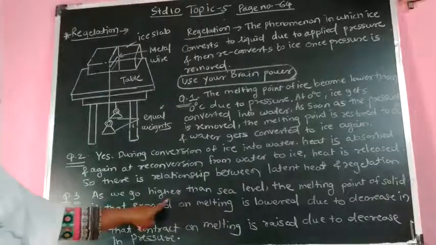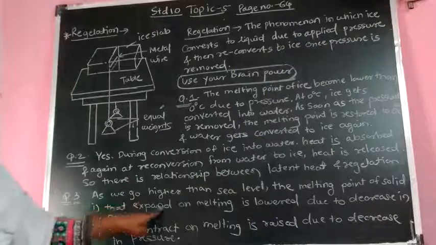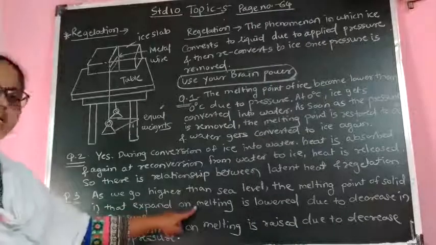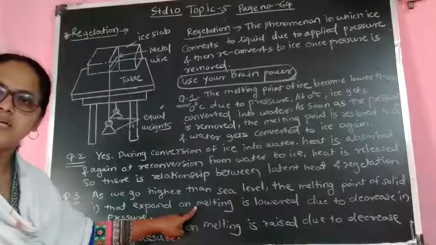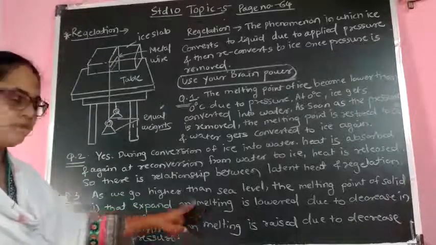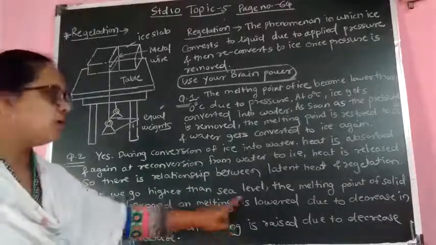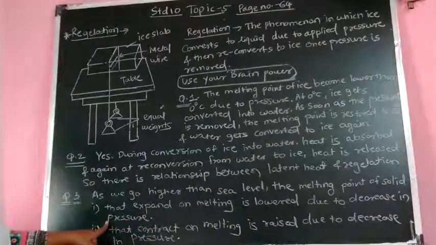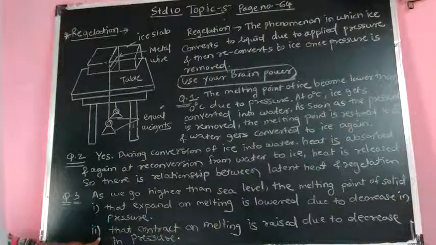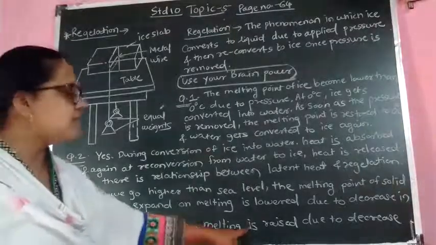As we go higher than sea level, the melting point of a solid that expands on melting is lowered due to decreasing pressure. Some solids expand on melting. And second, the melting point of a solid that contracts on melting is raised.